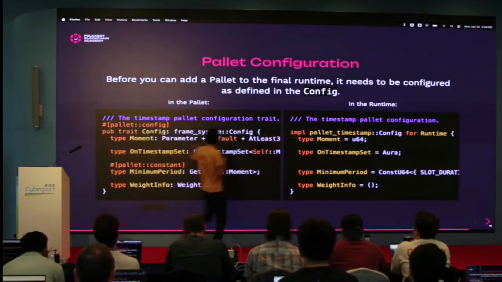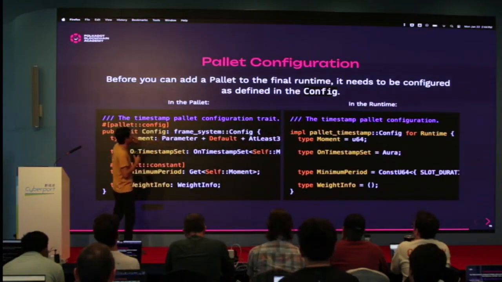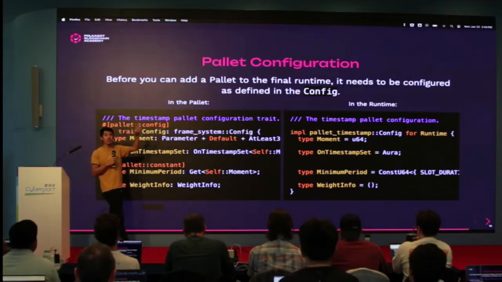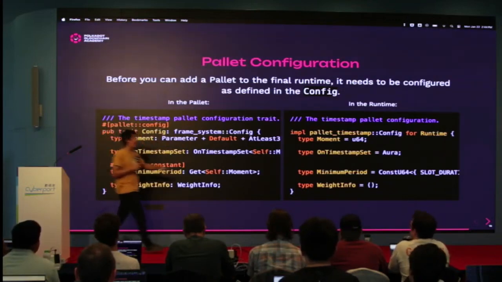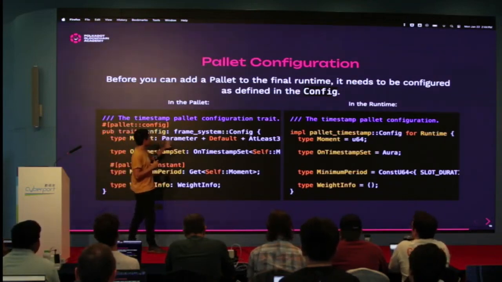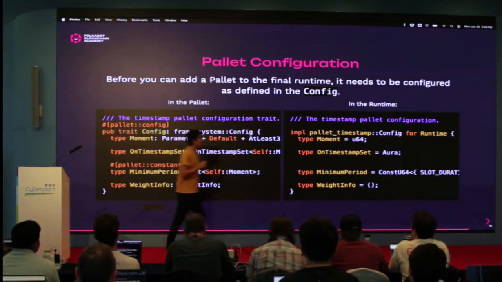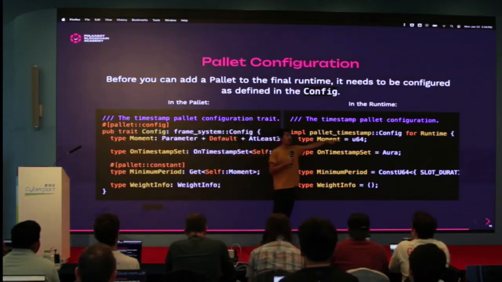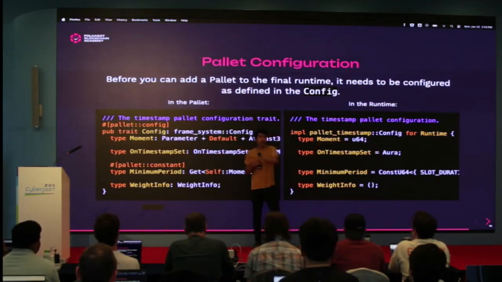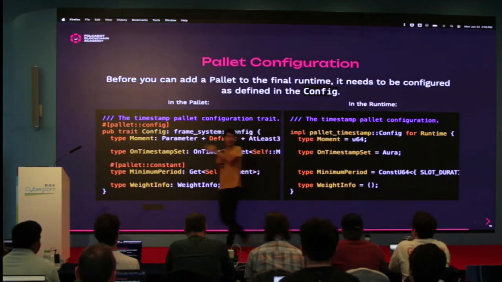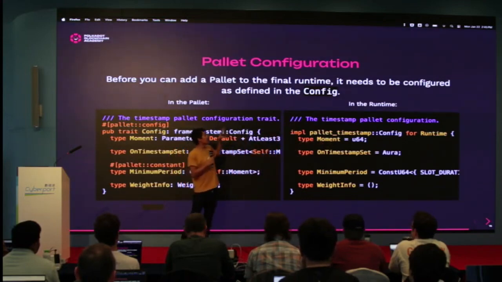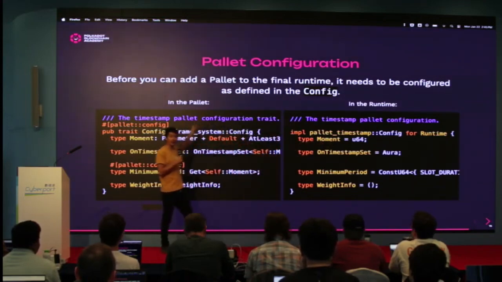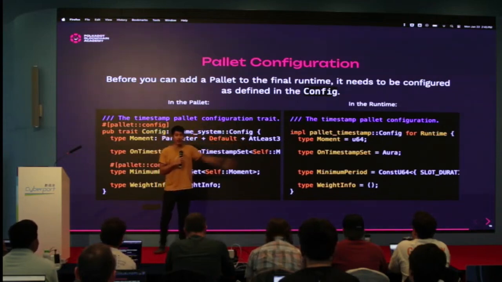For example, here, this is the config for the timestamp palette. Timestamp has the idea of moment. What is the unit of time? You can see here we have some requirements that it must follow these traits. Inside of the runtime, I say concretely this is going to be U64. But someone else could use this timestamp palette and use U128. They could use whatever type they want that fits these constraints. So this allows you to be flexible in both the palette development and the runtime development.